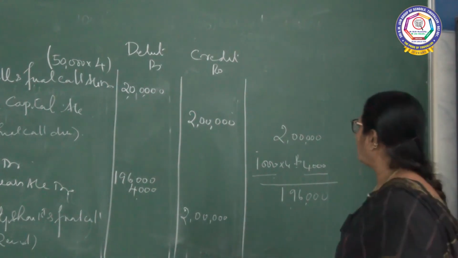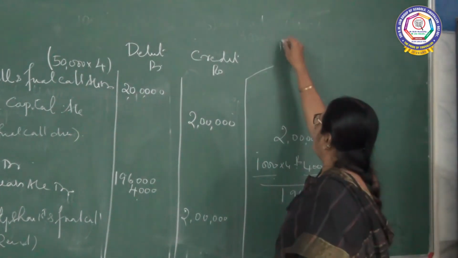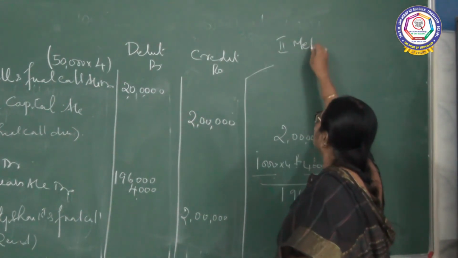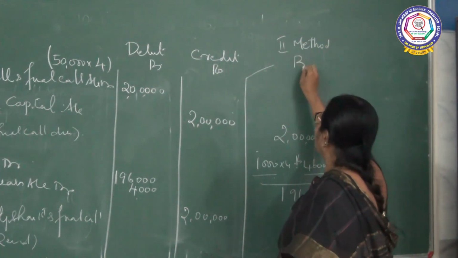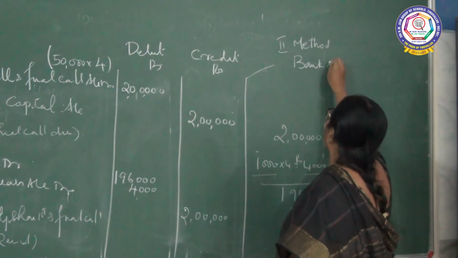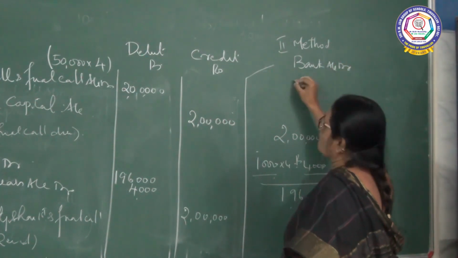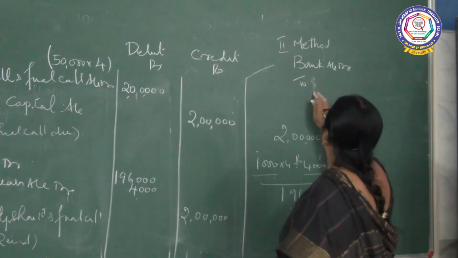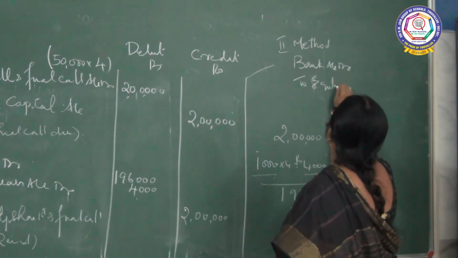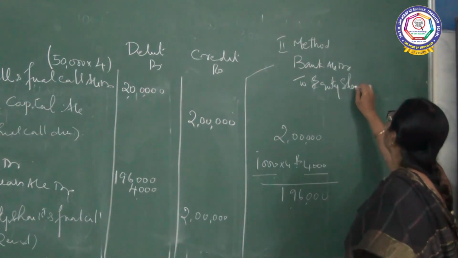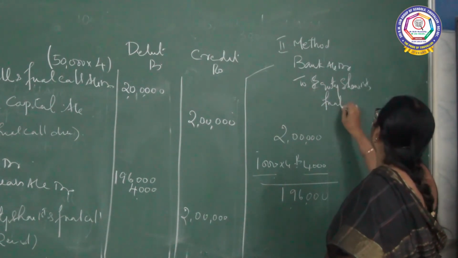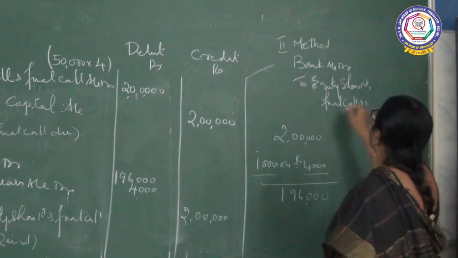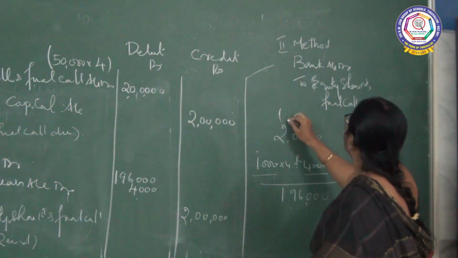In case you are not recording call in arrears, in the second method you can directly pass the journal entry: bank account debit to equity shares first and final call, being call amount received.